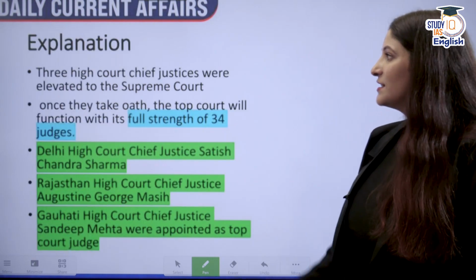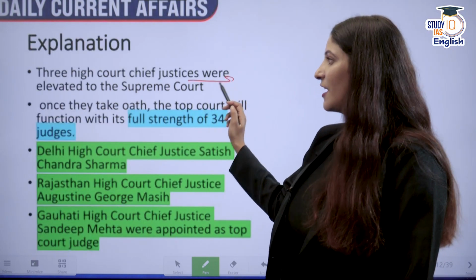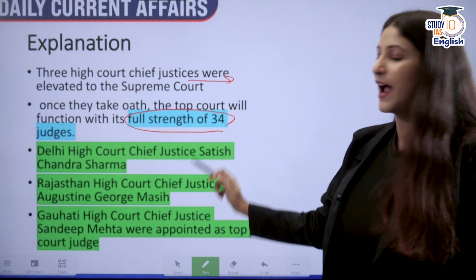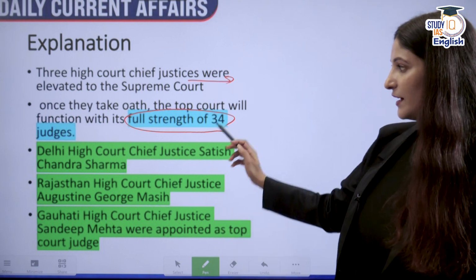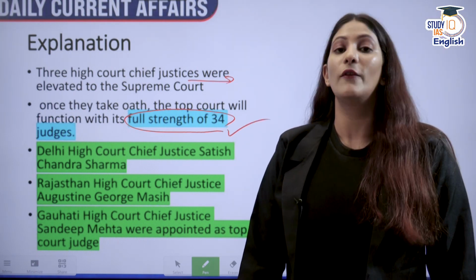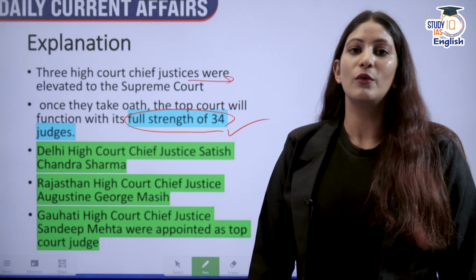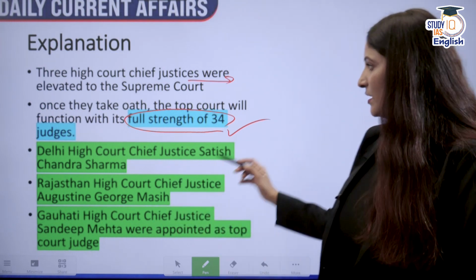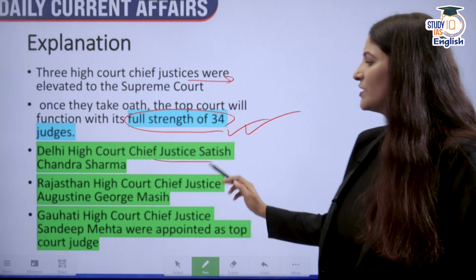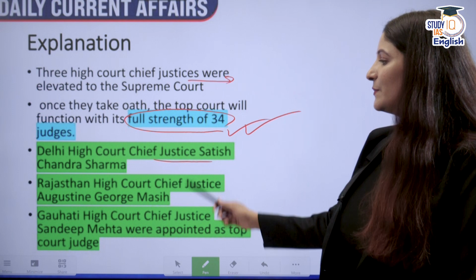Alright, moving on. See, 3 High Court Chief Justices have been elevated to the Supreme Court. Now this makes the Supreme Court work at its full strength, that is of 34 judges as of the parliamentary sanction of 2019. Now the Supreme Court judges have to be 34. Full strength it is.